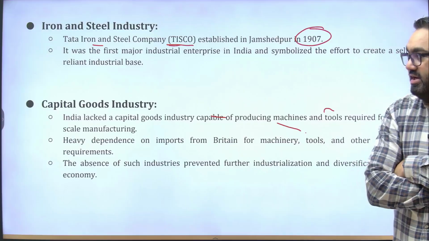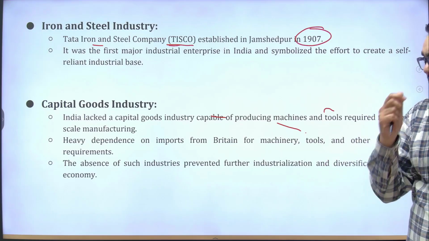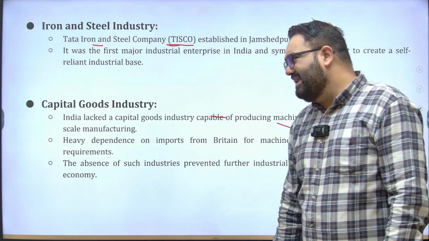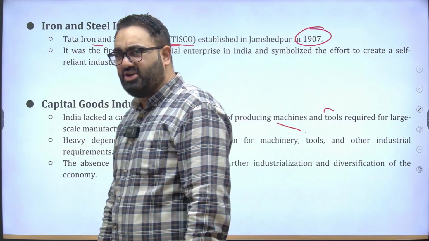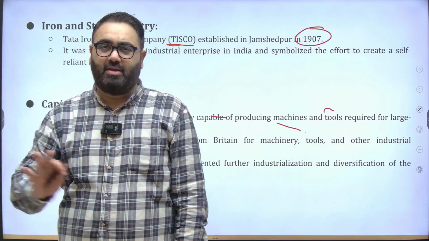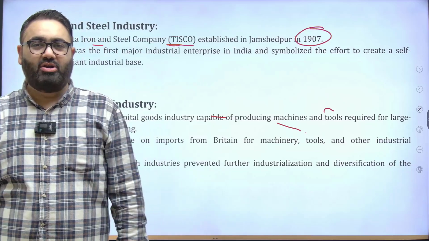Amongst the capital good industry, India did not have much. We are highly dependent on the British machineries coming to India. Capital goods basically means machines, etc., for manufacturing purposes. Those again came from British. They were not really manufactured in India. India did not really have a base of that.